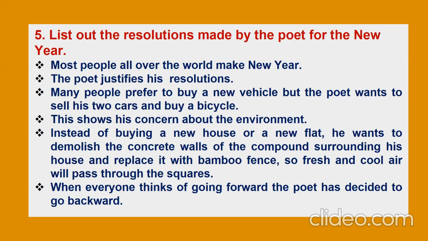He says many people prefer to buy a new vehicle, but the poet would like to sell his two cars and buy a bicycle. That shows his concern towards the environment. Instead of buying a new house or a new flat, he would like to demolish the concrete wall of the compound surrounding his house and replace it with a bamboo fence, so the fresh and cool air will pass through the squares. When everyone thinks of going forward, the poet has decided to go backward.